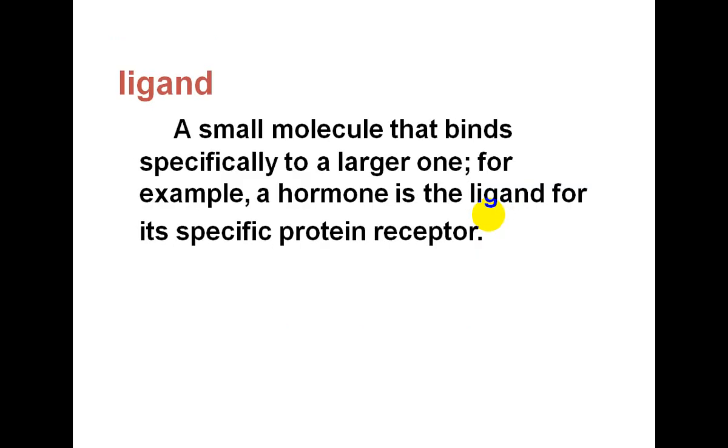The small molecule that is recognized by the receptor is called a ligand. For example, a hormone is the ligand for its specific protein receptor.